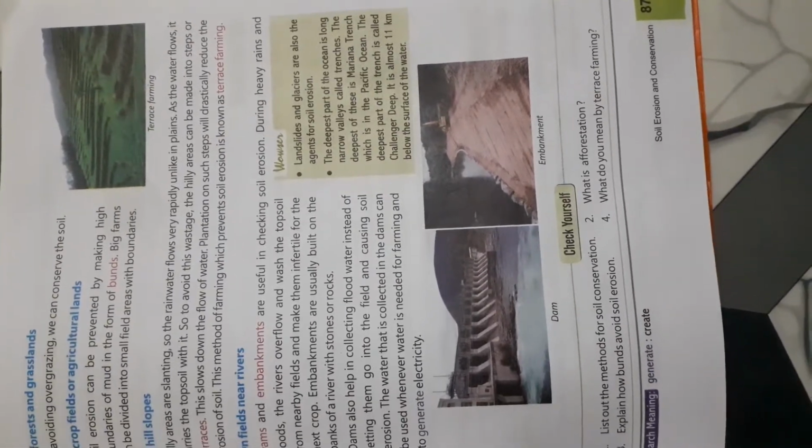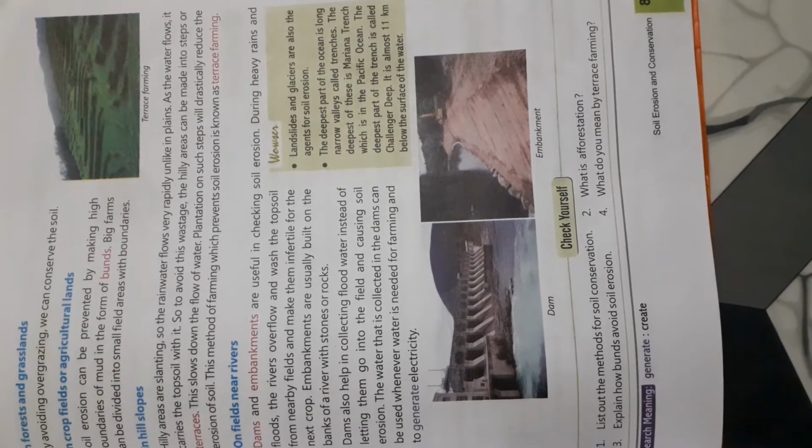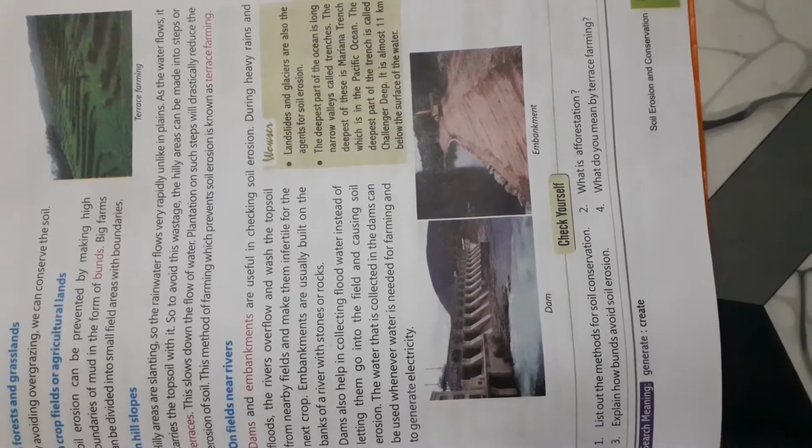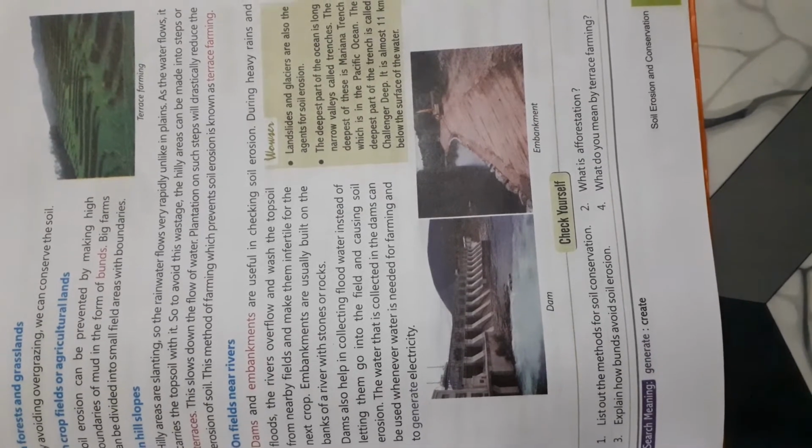You can see in the picture. We can convert the hilly area into steps or terraces, which slow down the flow of water. Whenever water flows from the top of the hill, it slows down because of the steps. In this way we can prevent soil erosion. And plantation on such steps drastically reduces the erosion of the soil.